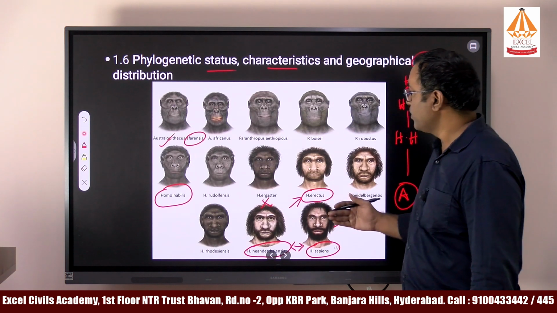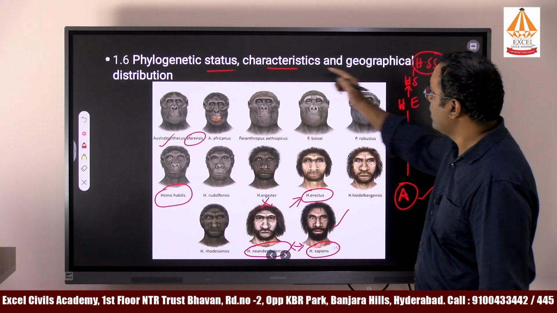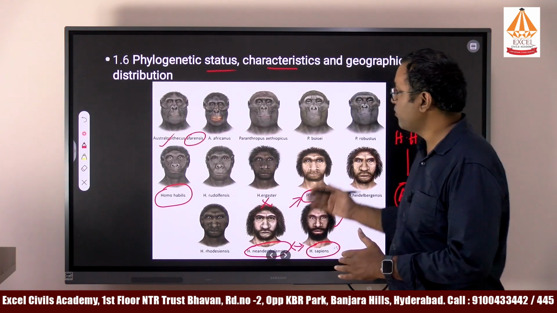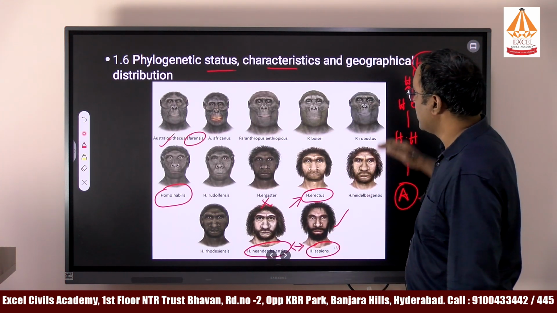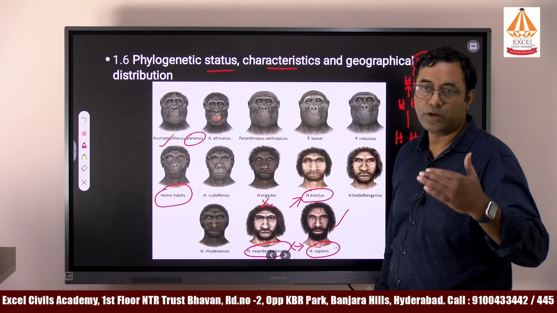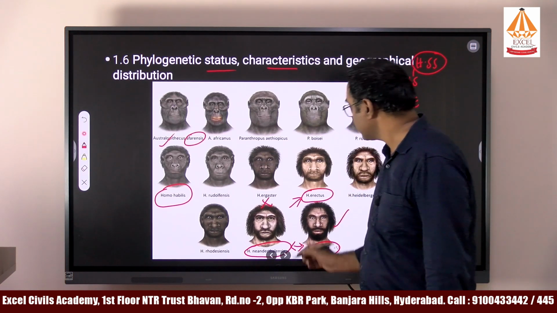So currently what you need to remember is that the evolutionary phylogenetic status of humans is followed from Australopithecus to Homo sapiens sapiens. This is called the phylogenetic position of humans. So all evolve. Okay, next.